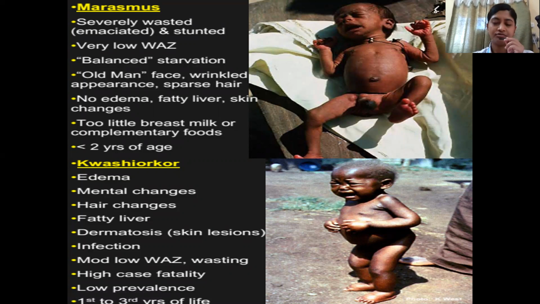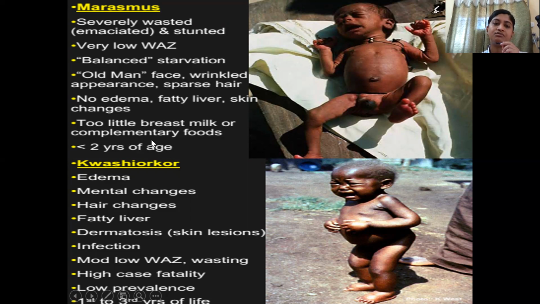So now it's extremely important to differentiate between marasmus and kwashiorkor. Keep this typical appearance in mind. Marasmus occurs when there is balanced starvation. That is, there is proportionate reduction in both calorie and protein intake. And as a result of which the child appears to be severely wasted. The child will be emaciated and stunted. And the weight for age Z scores will be very low. And typically the child will have an old man face with wrinkled appearance and sparse hair. There will be no edema, there will be no fatty liver, there will be no skin changes, which are usually present in a child with kwashiorkor.